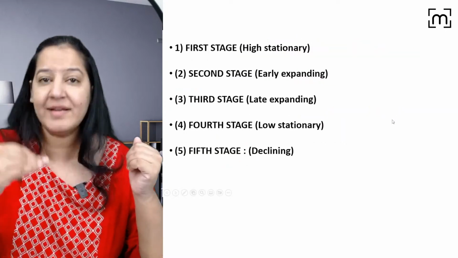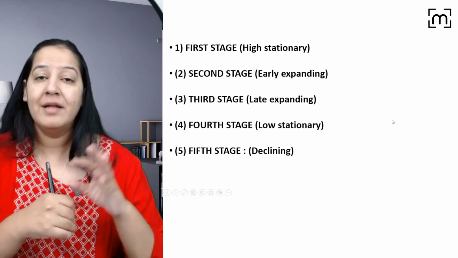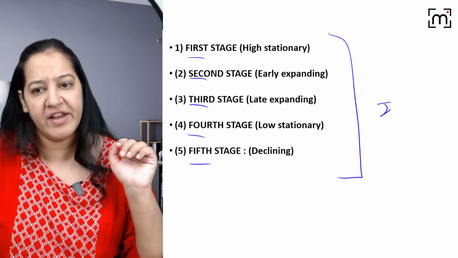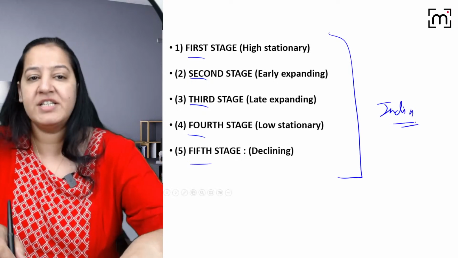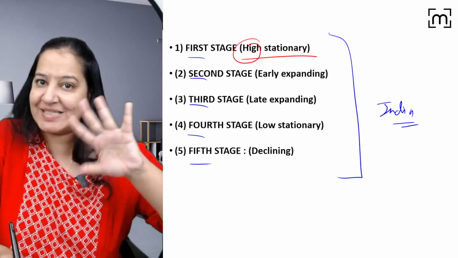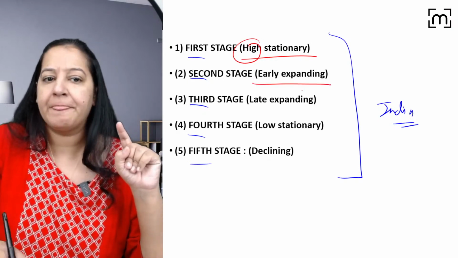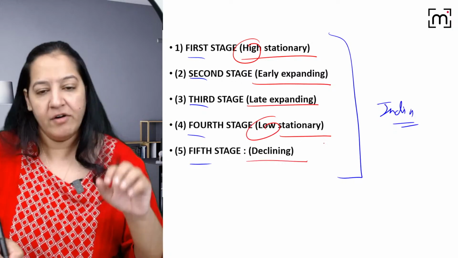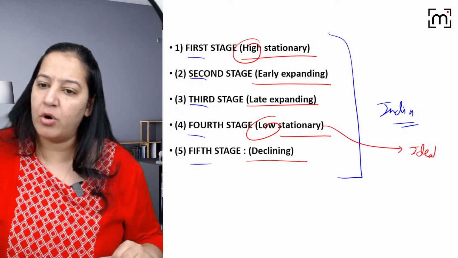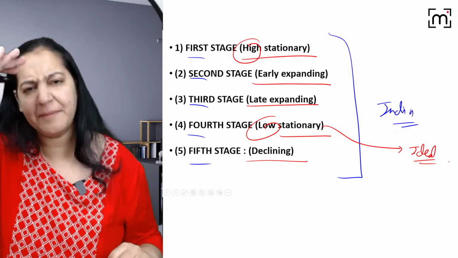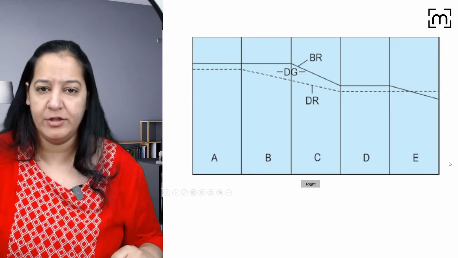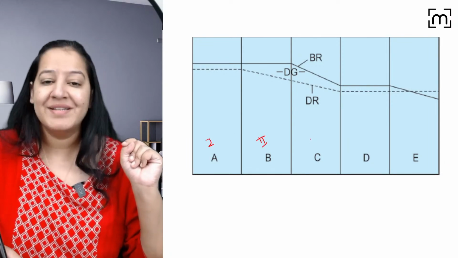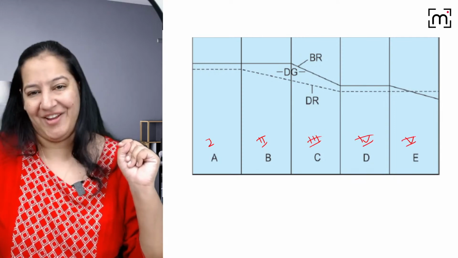Let me quickly enumerate the stages and explain the meaning of these. There are 5 stages: first, second, third, fourth, fifth. These all are for a country. We are talking about India. The first stage is high stationary. It's high but stationary, right? Then early expanding, then late expanding, then low stationary. Again, it becomes stationary and then declining. Ideal is stage 4. Every country wants to remain in stage 4. Let me explain the meaning, and you will yourself decide which is ideal. This is a graph showing the 5 stages: stage 1, stage 2, stage 3, stage 4 and stage 5. Let me explain.